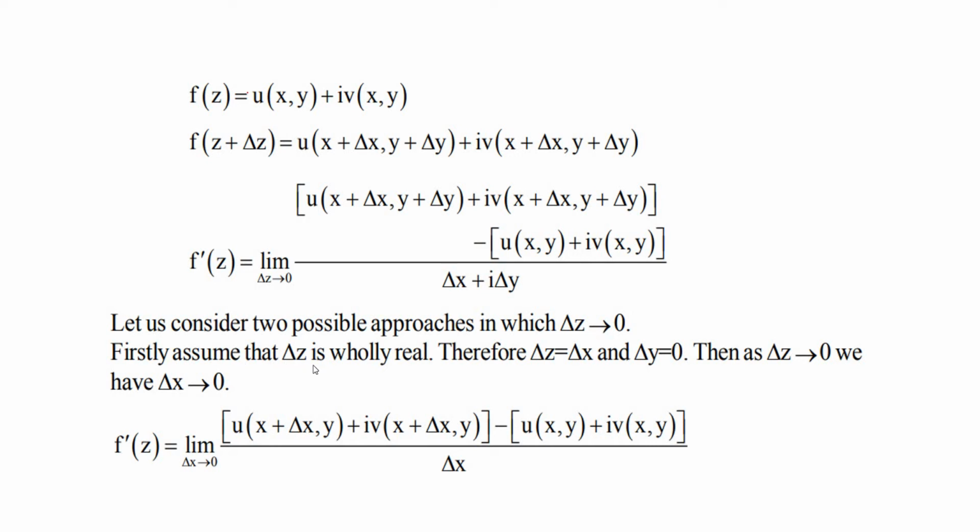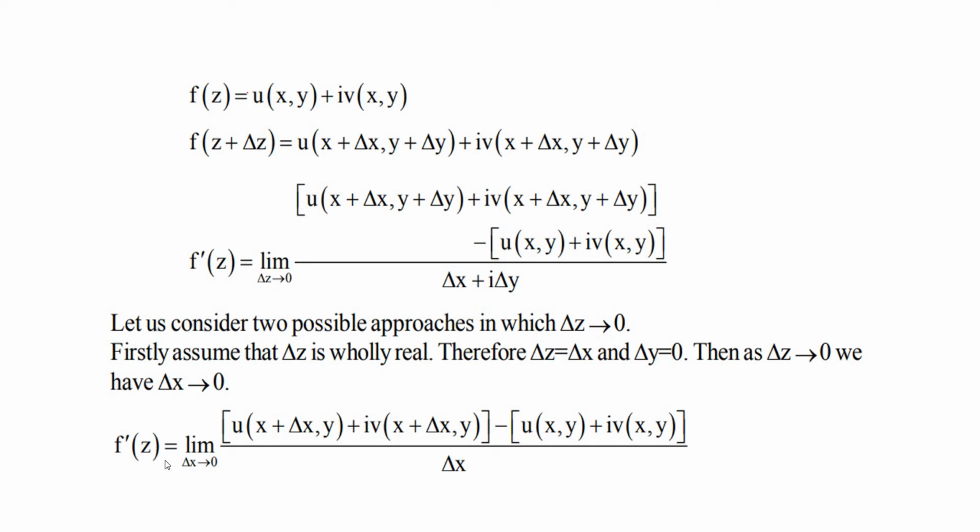Firstly, assume that Δz is wholly real. That means Δy = 0. Therefore Δz = Δx and Δy = 0, since Δz is real. Then Δz tends to 0 means Δx tends to 0.